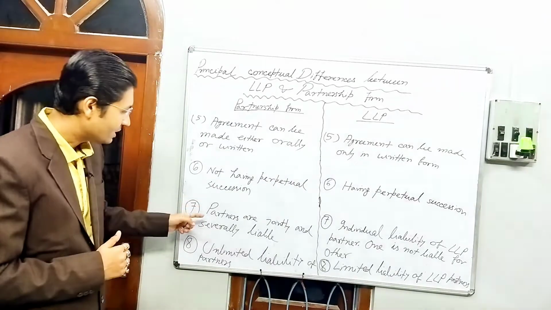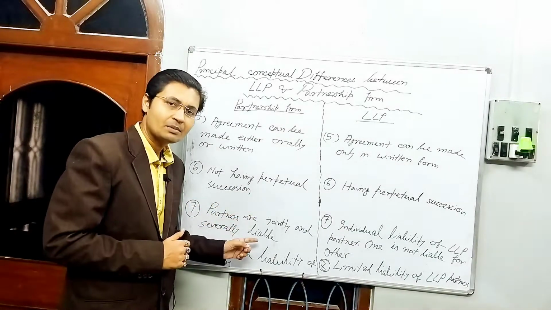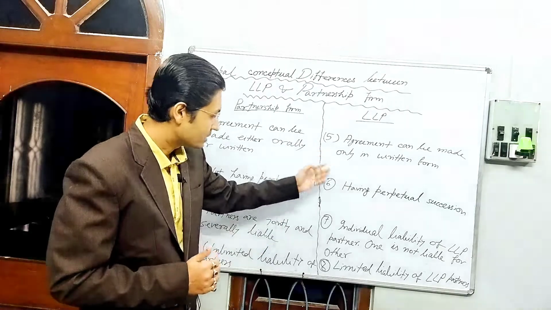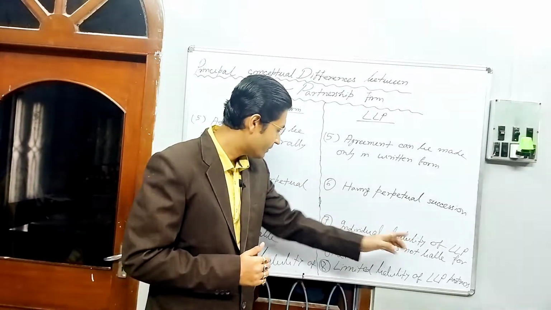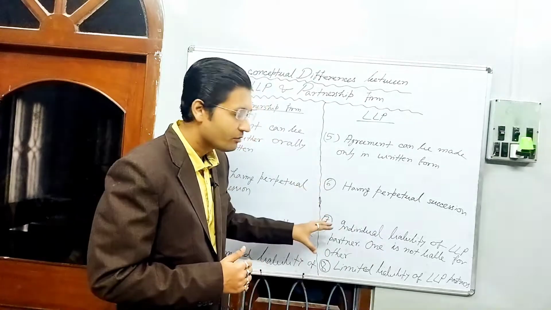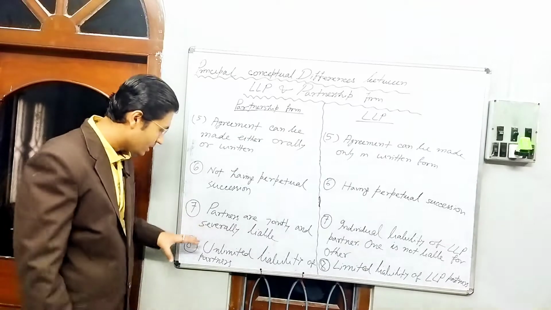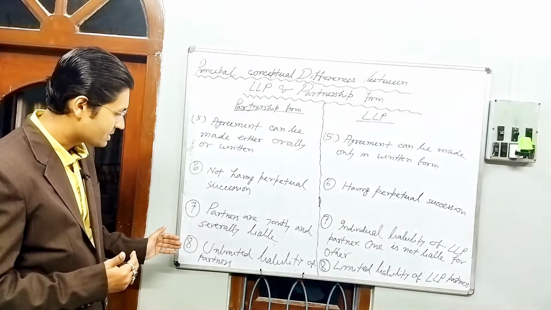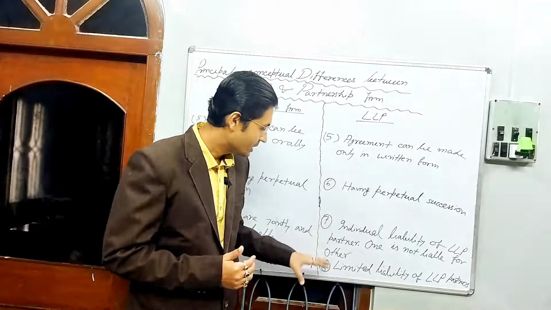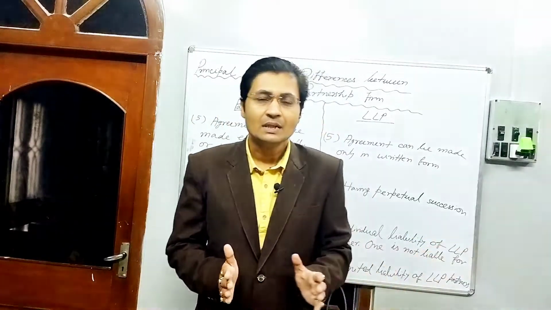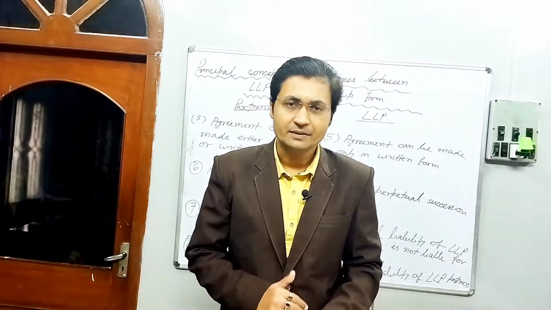And seventh is partners are jointly and severally liable, one is responsible for the fault of the other, as I have discussed. And in case of LLP, individual liability of LLP partner, one is not liable for the other. And unlimited liability of the partners, whereas in case of the LLP, by name it is clear that limited liability partners, that means their liability is limited.